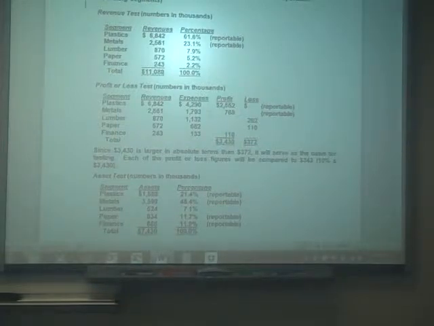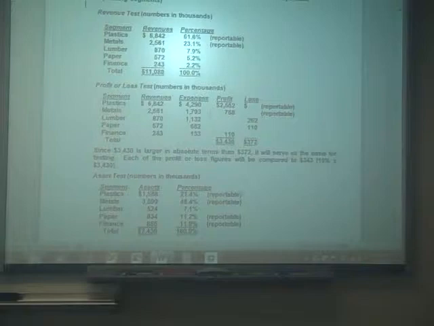Then the next 3 lines are assets for the asset test: tangible assets, intangible assets, and intersegment loans, which is payable or receivable from the other. And you notice it's the finance segment that has a receivable from the other 4. That is an asset for the asset test for the finance segment.